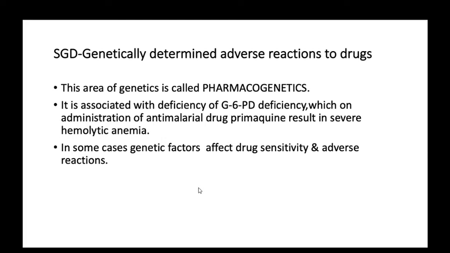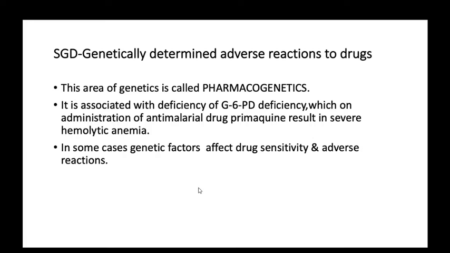Each and every person has a different genetic makeup and a different reaction to each drug. For example, when we give some drugs like iron and folic acid, some persons respond very well and get a better effect, but some do not. It depends on their genetic makeup how they respond to these drugs.